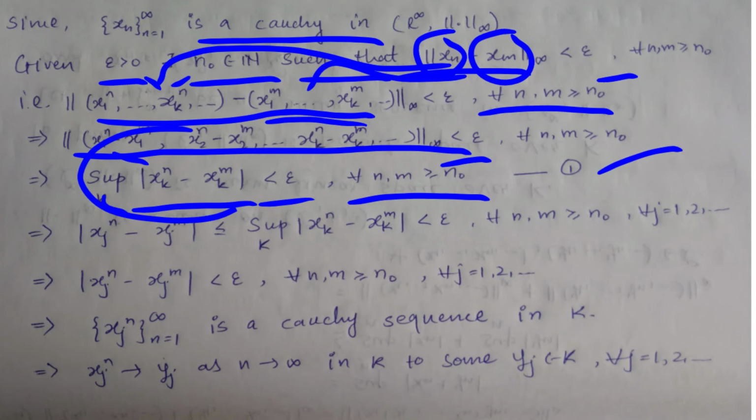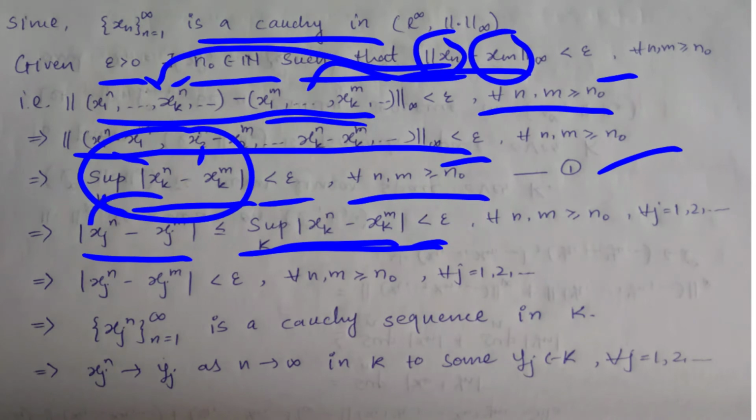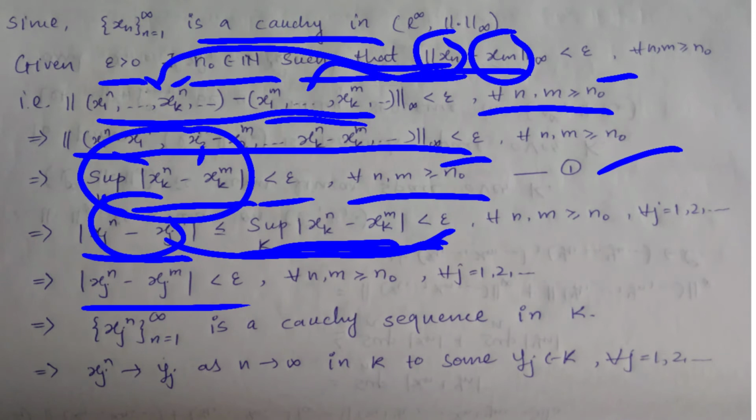So this is true for every element of this space. You can take a particular element, that is, modulus of xj to the power n minus xj to the power m, which is less than or equal to the supremum of this modulus, which is always less than epsilon. So you can set this element also less than epsilon. It implies that modulus of xj to the power n minus xj to the power m is less than epsilon, and this is true for every n and m greater than or equal to n0, right? And for every j, where j is running from 1 and so on.